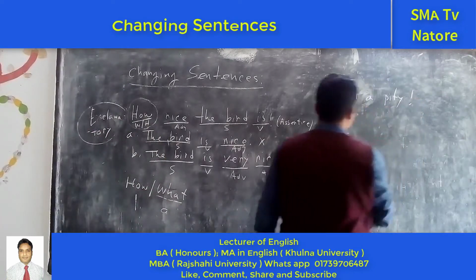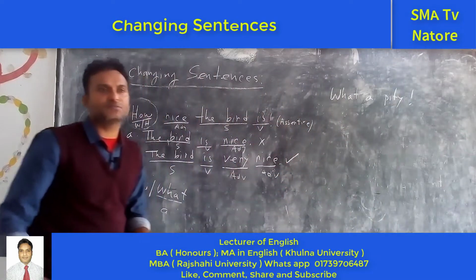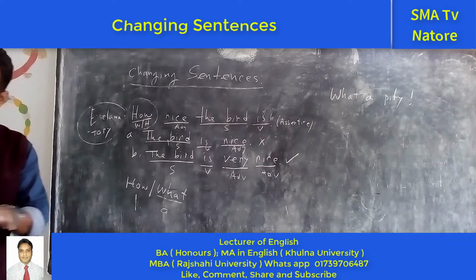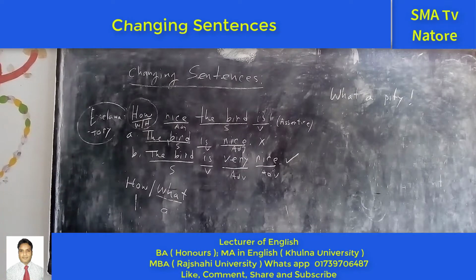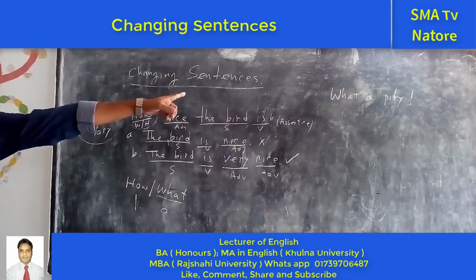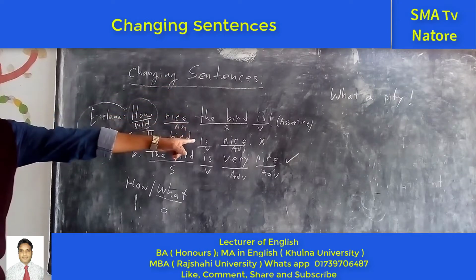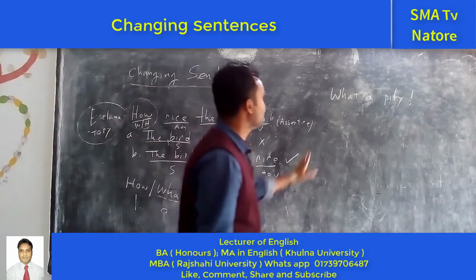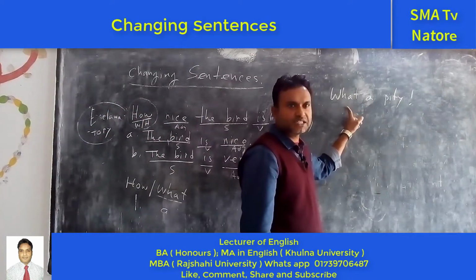What is the meaning of "pretty"? A little cat. What is a pretty cat? Girl. What is a pretty girl? Okay. So this is the cute girl. This is soft. This is beautiful. So in this case we can use the word "pretty." You understand? So "pretty" is similar to these words. So this is the exclamatory sentence.